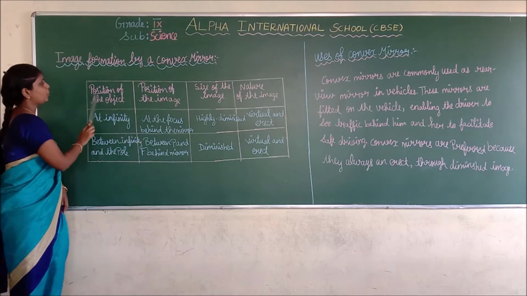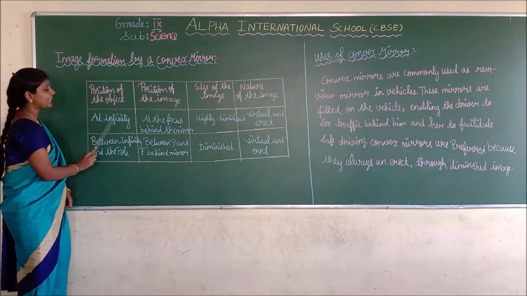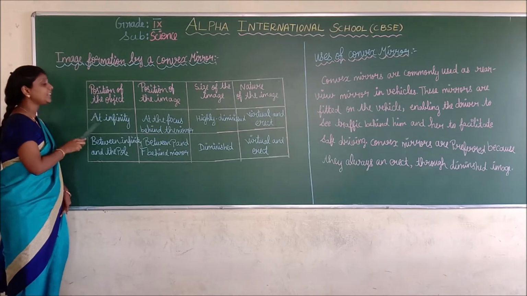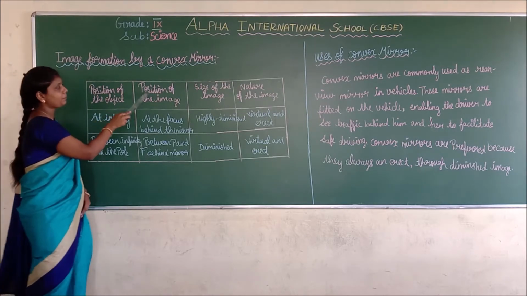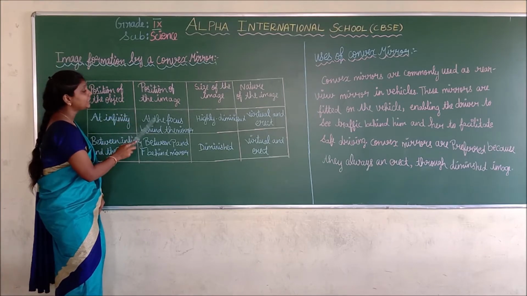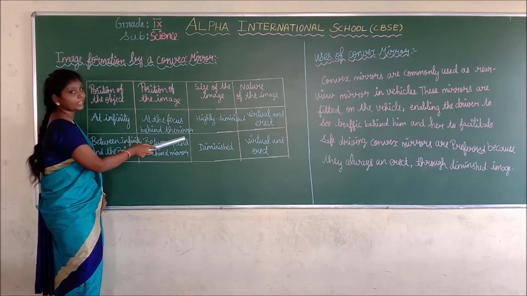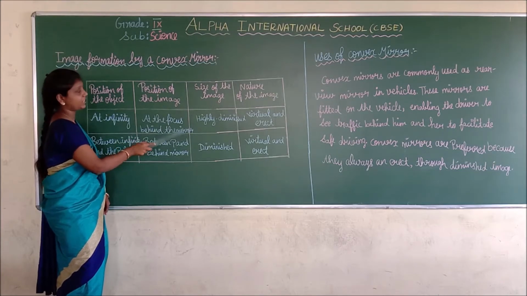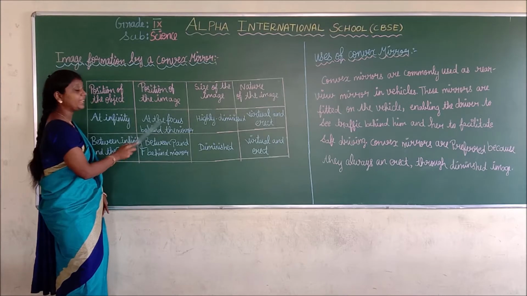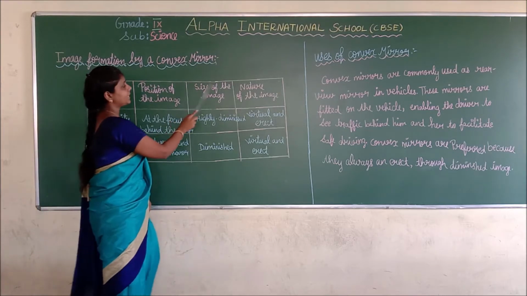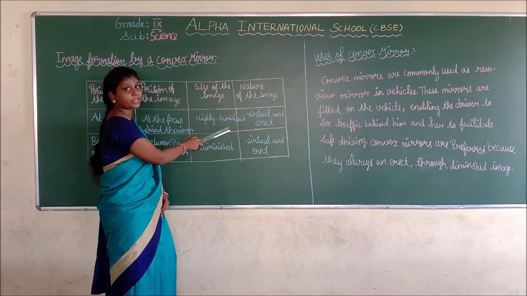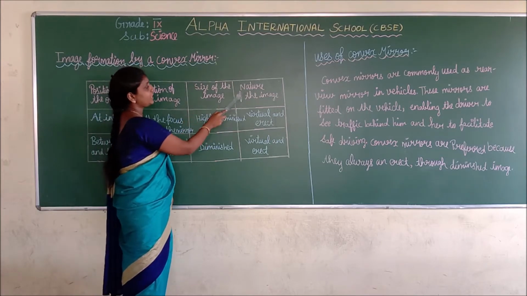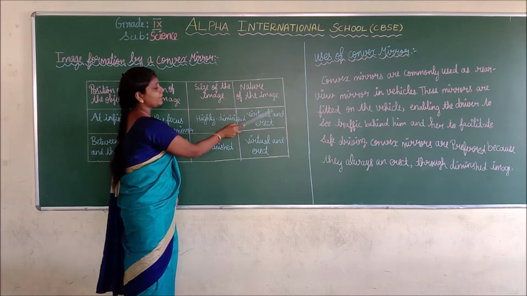First, the position of the object at infinity. What happens if we place the object at infinity? The position of the image is at the focus, but behind the mirror. The size of the image is highly diminished, and the nature of the image is virtual and erect.